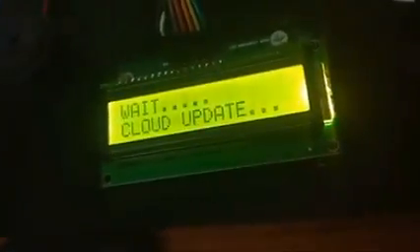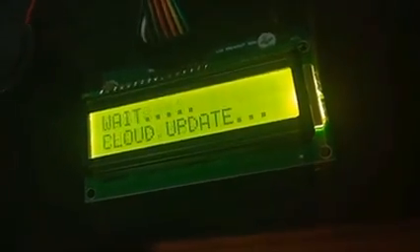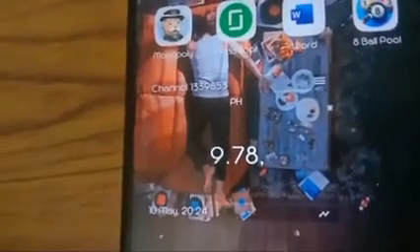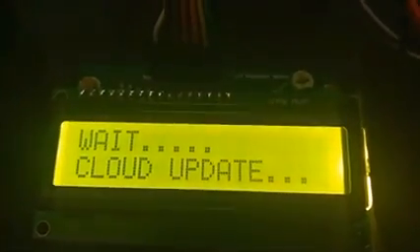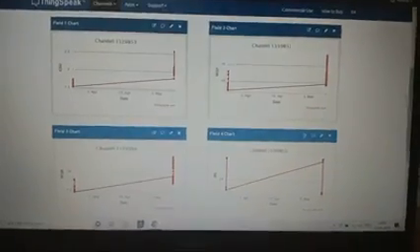For testing the pH sensor, here I have some tap water. After dipping the pH sensor, it shows the value in the LCD display and it updates it in the cloud. Now we can see the pH value in the mobile application by reloading it. We can also see the data on the website with a graphical representation.